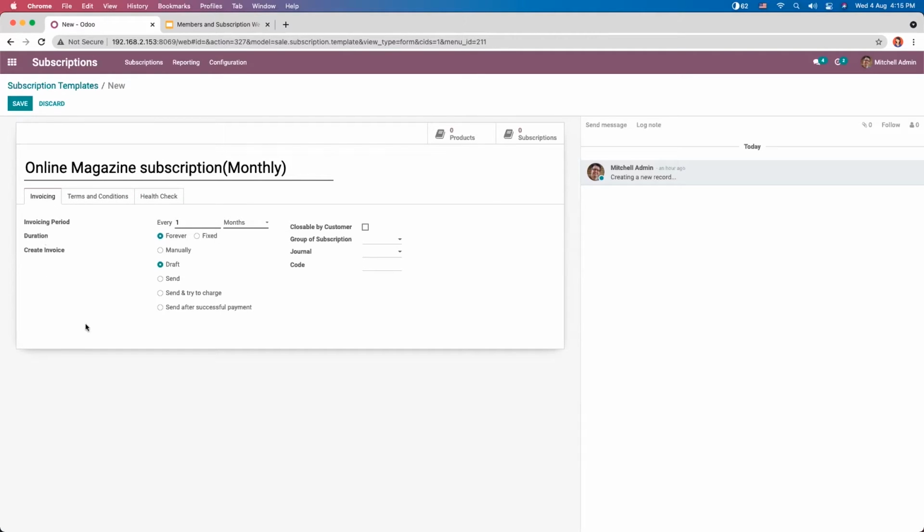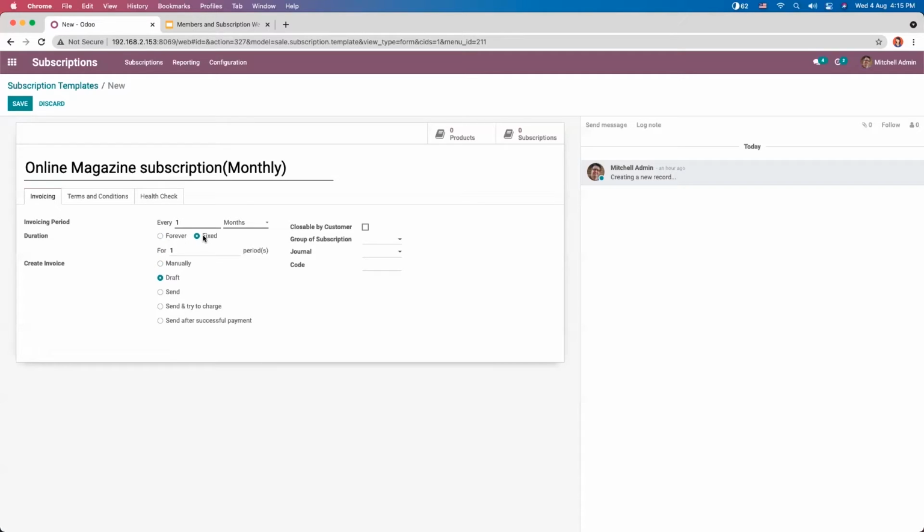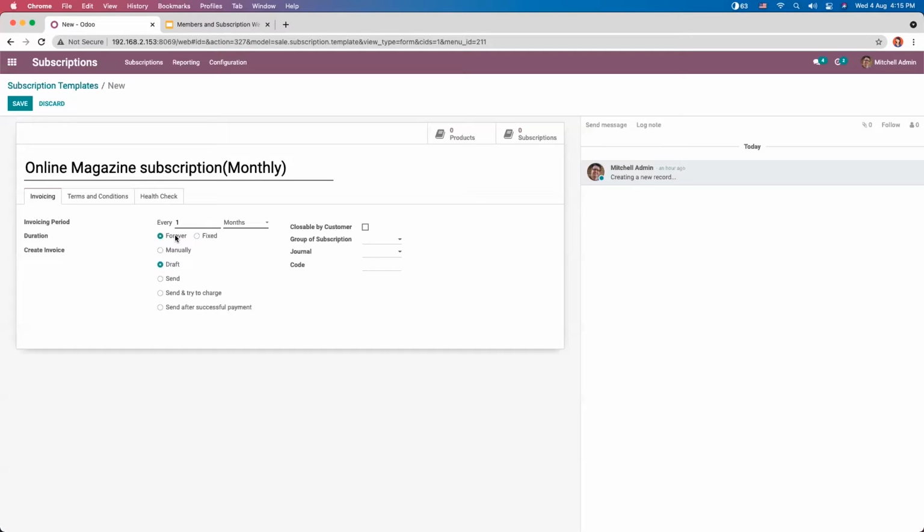Then we can also set duration. That is, this field is used to mention the recurring duration, for which we have two options. One is forever and other one is fixed. So we can go forever so that it can be manually closed, or we can select the fixed option. And when you do that, you can see an extra field is shown to mention the period. So if you want only this for 5 months, you can set it as 5 period. So for a fixed period, we can get a subscription. So right now I'm setting it as forever so that I can manually close it.